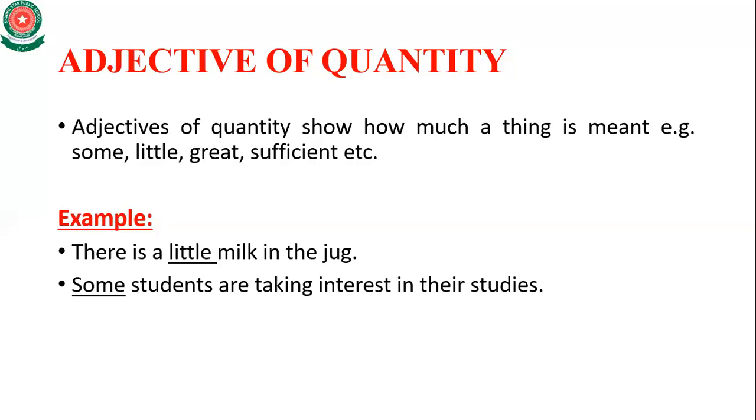You know that student is a noun. So in some students, the word some modifies the student, which is a noun. So some is an adjective. Now if we discuss which kind of adjective, some is the adjective of quantity because it shows the quantity of students who are taking interest in their studies.